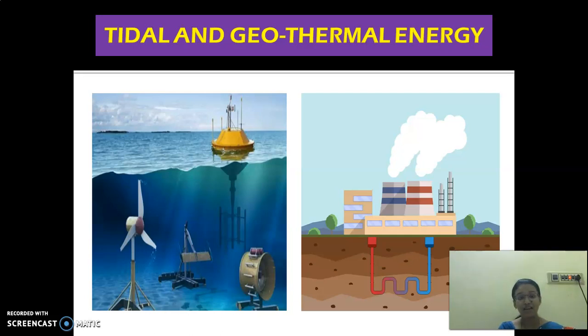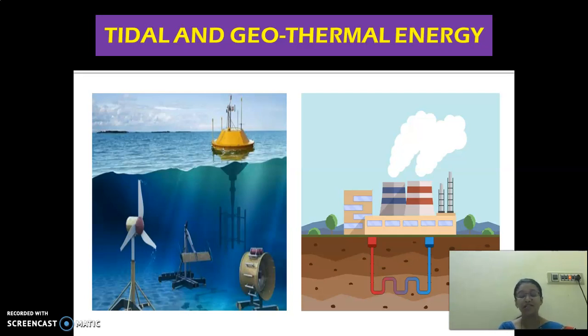And I think we don't have any tidal power stations in Tamil Nadu. It is there in West Bengal and Gujarat. It needs a high amount of capital and high cost for the setup. And when the sea waves are very rough, the apparatus gets damaged.